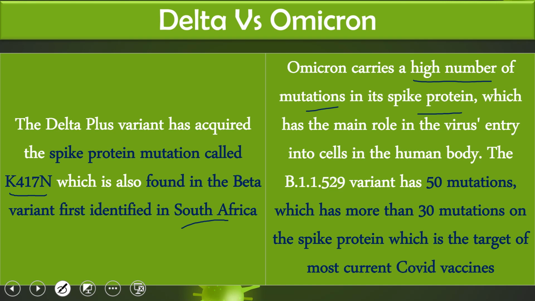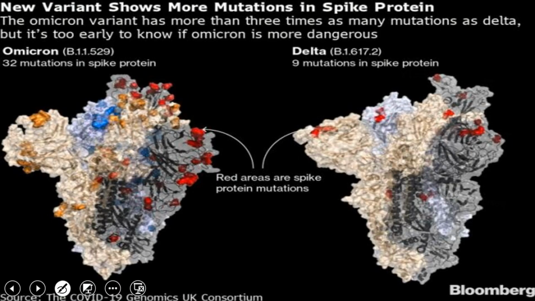Roughly, it has more than 50 mutations, and out of those 50, 30 plus, almost 32 mutations, are in the spike protein alone. What is a spike protein? Most of the vaccines which we are using today target this spike protein. So if the virus changes its spike protein, our vaccine will not work against those viruses. That is the major challenge we are having.